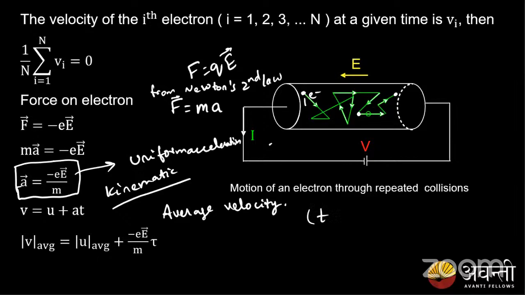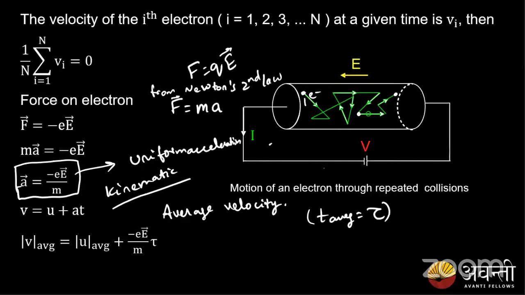Here, t average is nothing but my tau. Please remember my t average time is given by tau. So the final average velocity equals the initial average velocity plus acceleration times the average time, and this average time is tau. Now on substituting all the values, we get the initial average velocity of this electron before applying the potential difference.